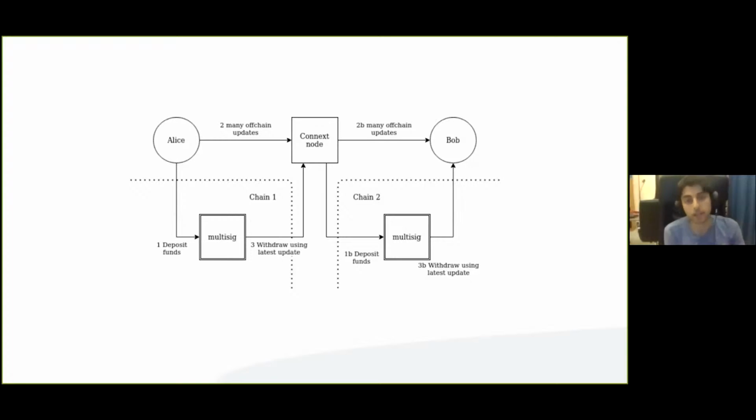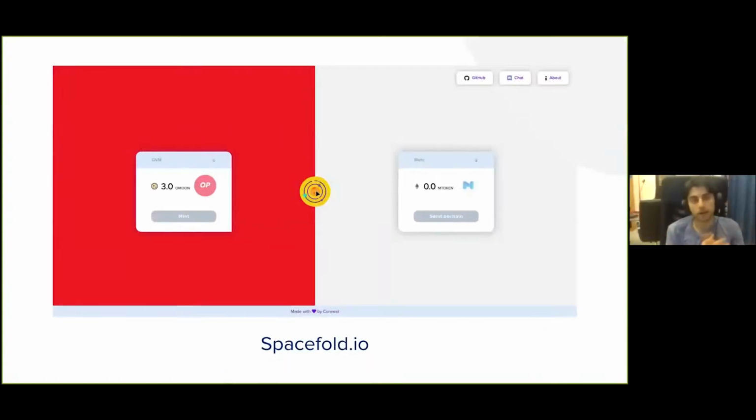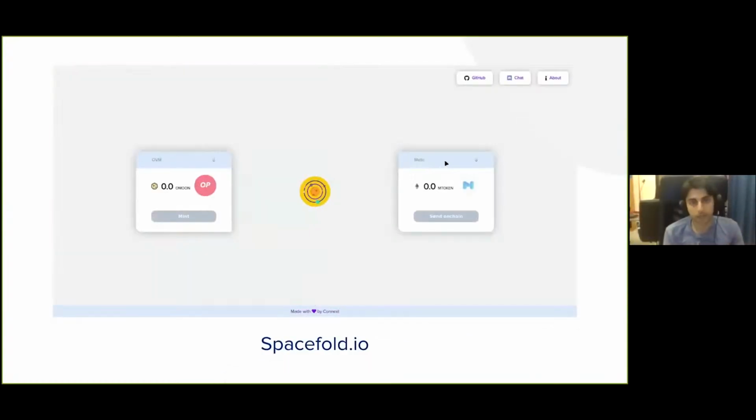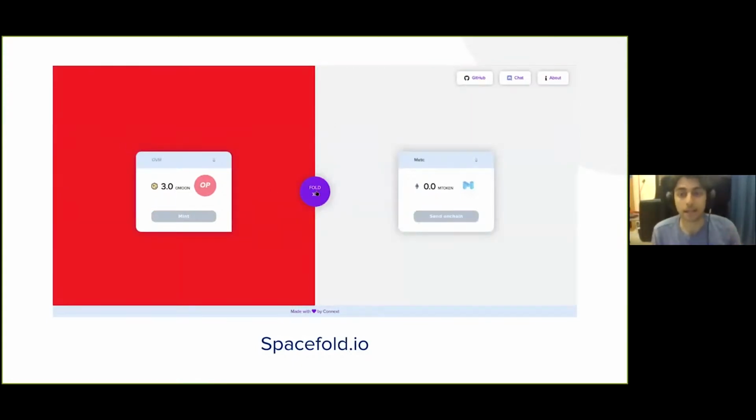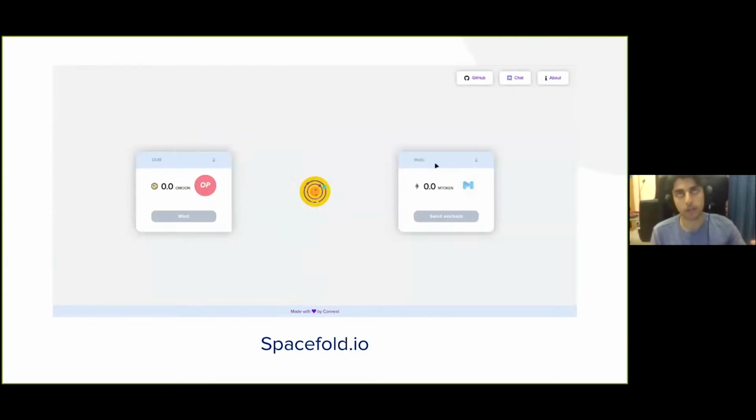And in this diagram, we see that Alice's channel multisig, where her funds are actually on chain 1, which could be the Ethereum base chain. And then Bob's multisig is on chain 2, which could be on xDai, for instance. So putting this together, last week we released a demo for the Great Reddit Scalability Challenge of this exact kind of behavior. So the ability to instantly transfer assets across different L2s.